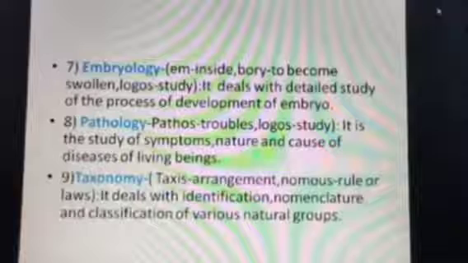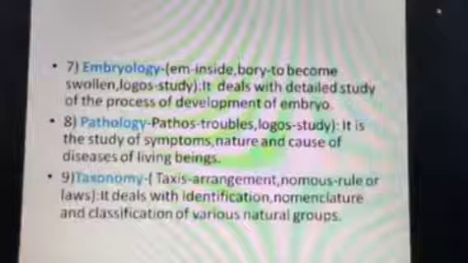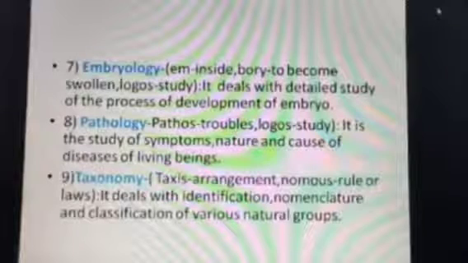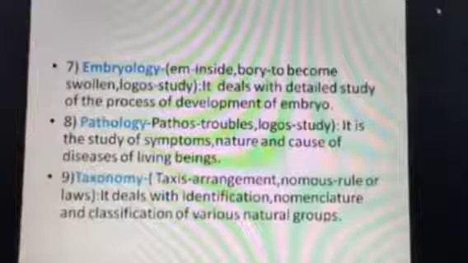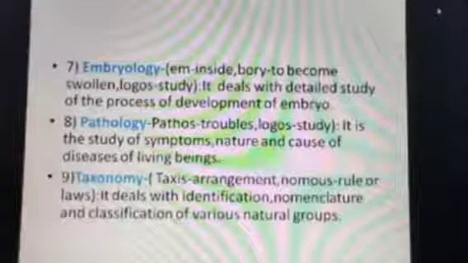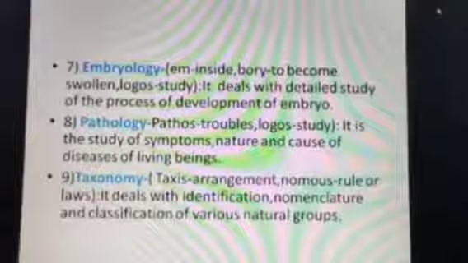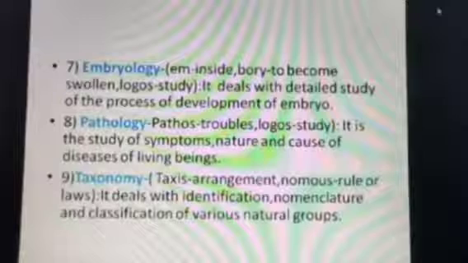How this process of development of an embryo takes place during reproduction, that we will discuss in embryology. So embryology deals with the detailed study of the process of development of the embryo. How an embryo is formed is discussed in embryology.